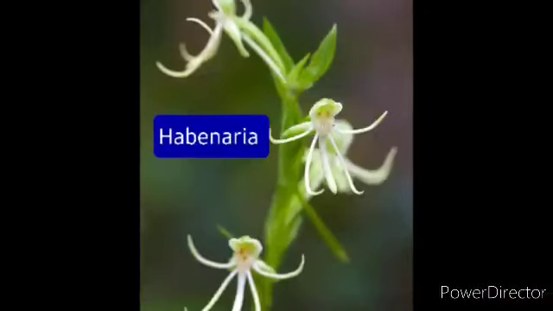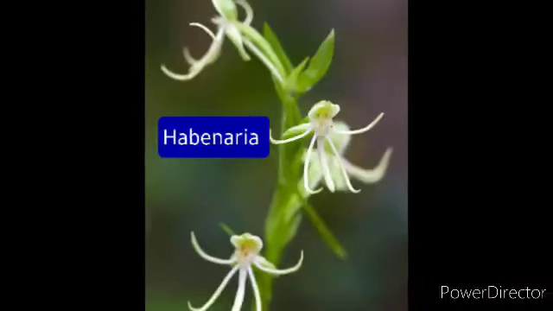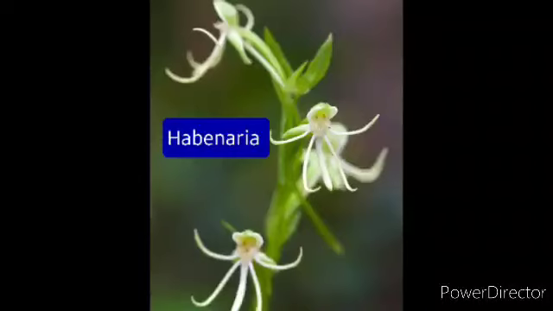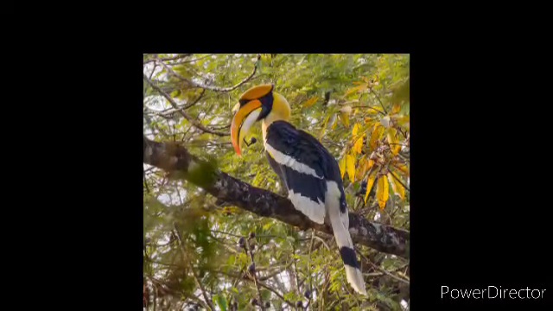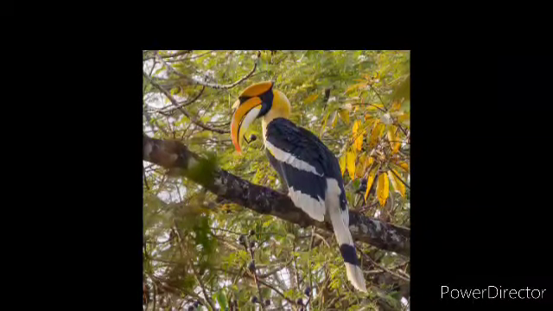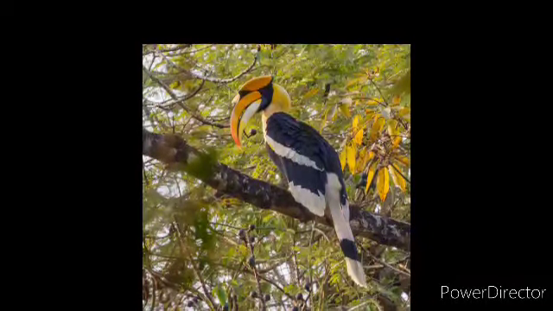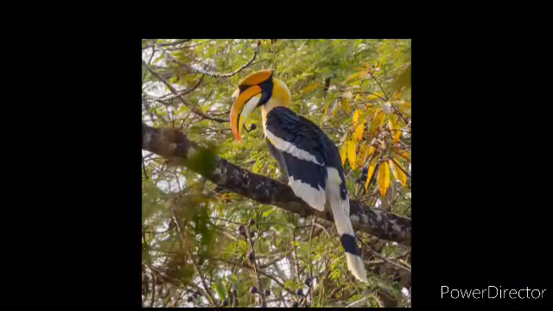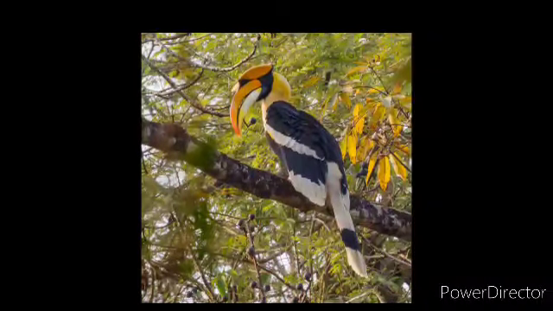Example, corolla length and proboscis length of butterflies and moths, Habenaria and moth, birds' beak shape and flower shape and size. More examples, hornbills and birds of scrub jungles, then some pollinia of Apocynaceae members and legs of some insects. So these are the examples of co-evolution.